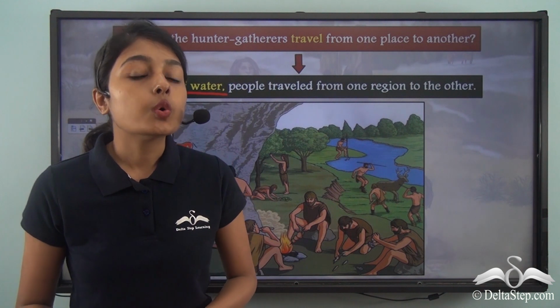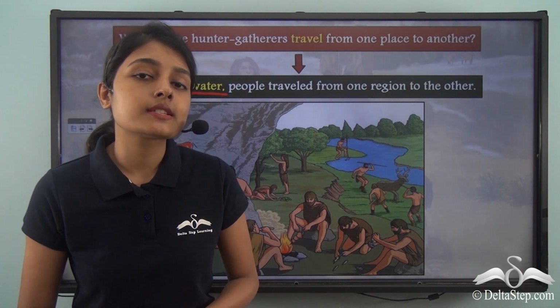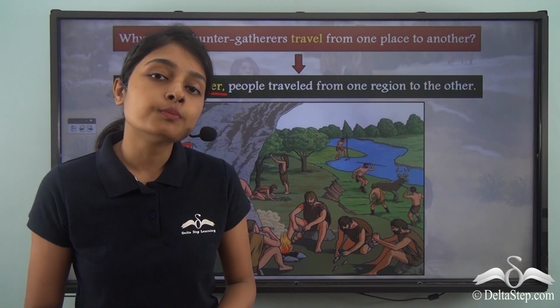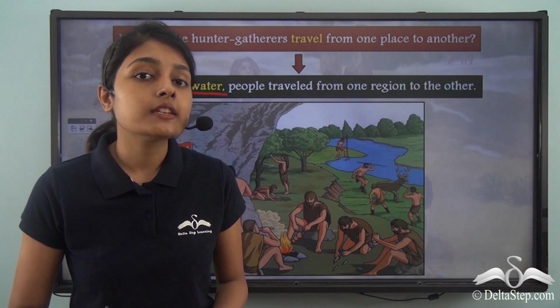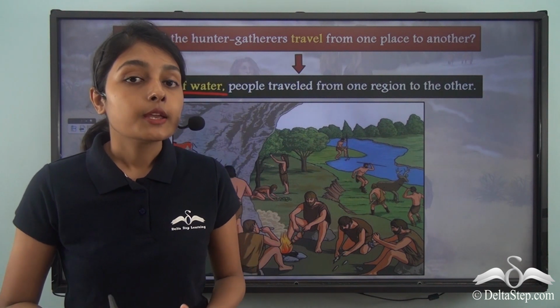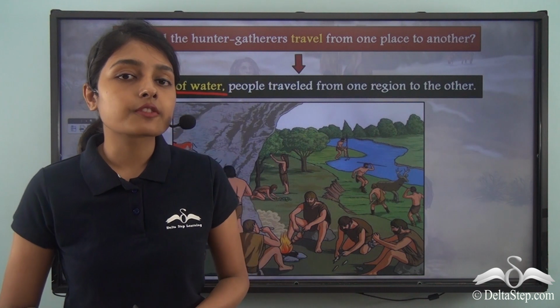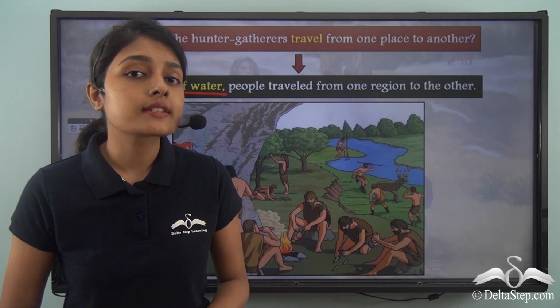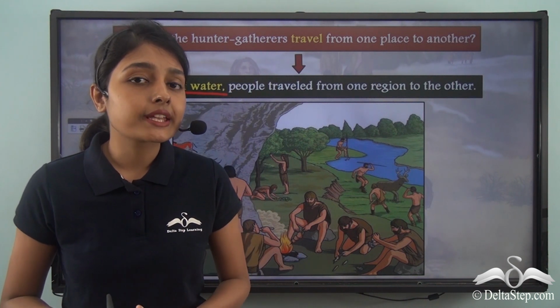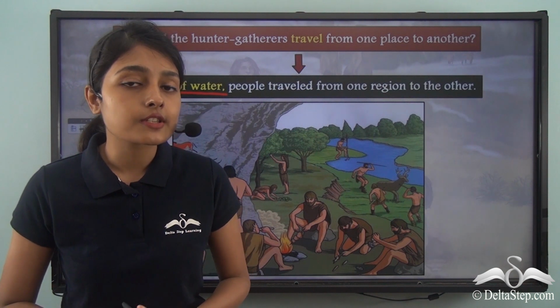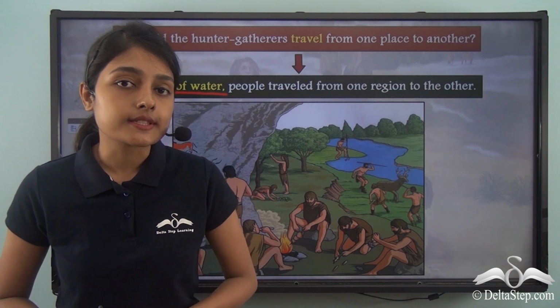And people who lived near the non-perennial sources of water had to move to other places when it was not monsoon, because the non-perennial sources of water dry up during the summers. So people don't get water from non-perennial sources of water during the hot summers.